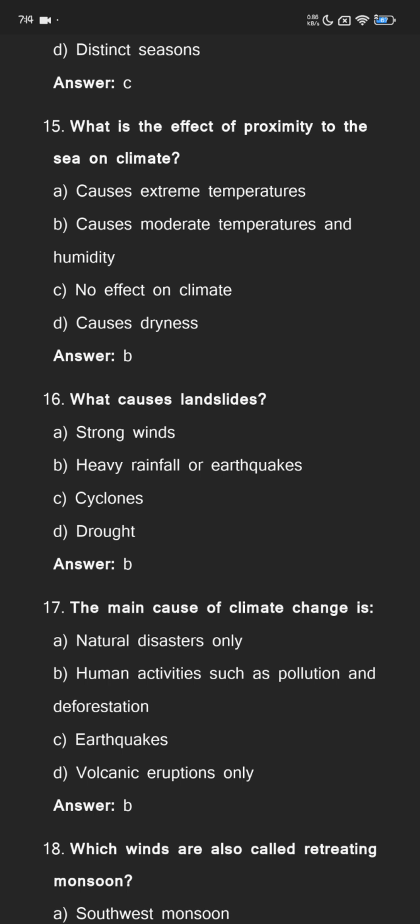The main cause of climate change is natural disasters only, human activities such as pollution and deforestation, earthquakes, volcanic eruptions only. The answer is human activities such as pollution and deforestation.